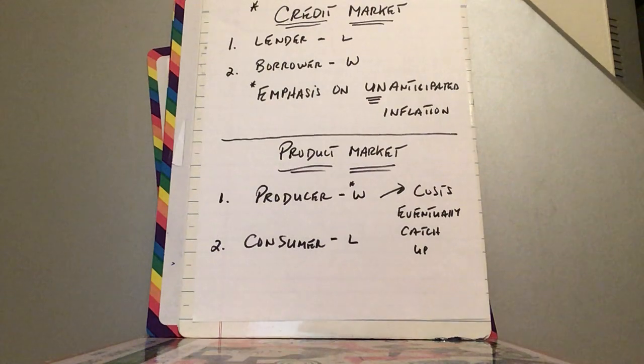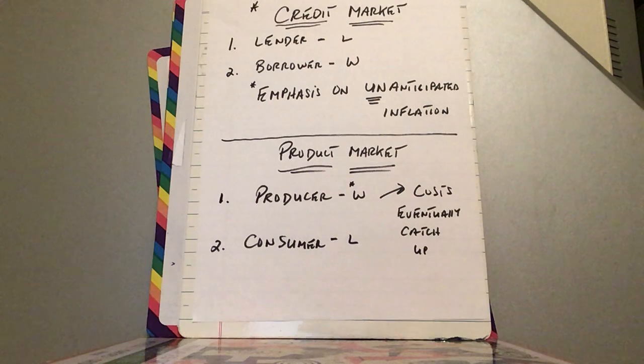So when there's unanticipated inflation, who wins, who loses? Well, the lender is the loser. The borrower is the winner. The lender is giving you money up front that has more purchasing power than when you pay it back to the lender. So the lender loses and the borrower wins.